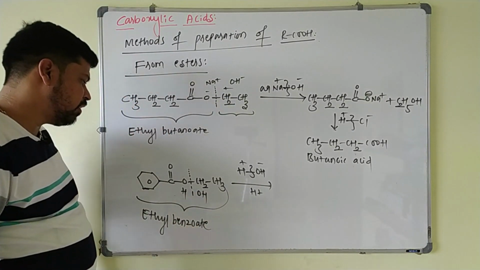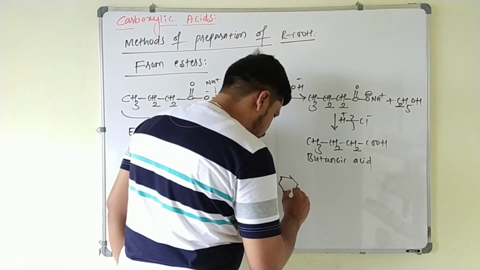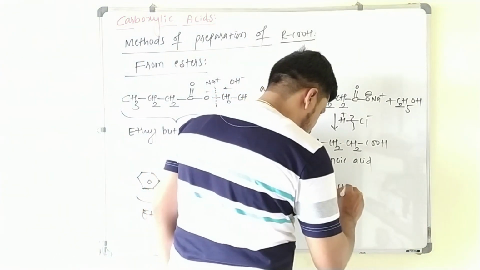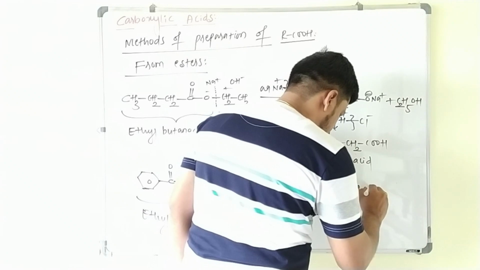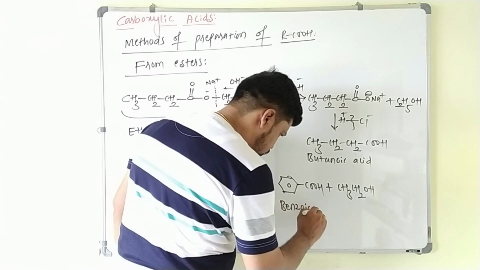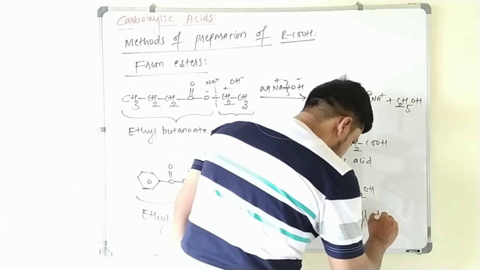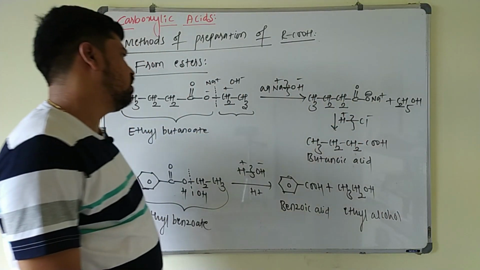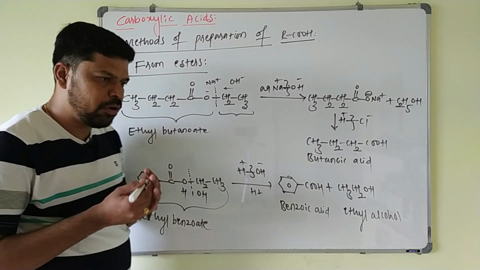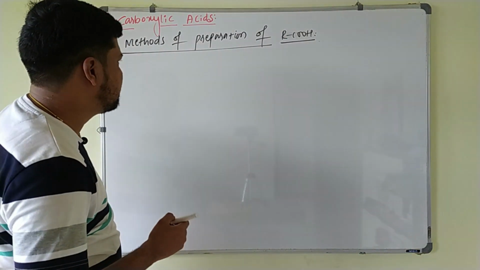This ethyl benzoate gives what? Benzoic acid and ethyl alcohol. Plus ethyl alcohol, benzoic acid and ethyl alcohol. This is how esters on hydrolysis will give what? Carboxylic acids. Next point. The next method of preparation of carboxylic acids is from alkenes.